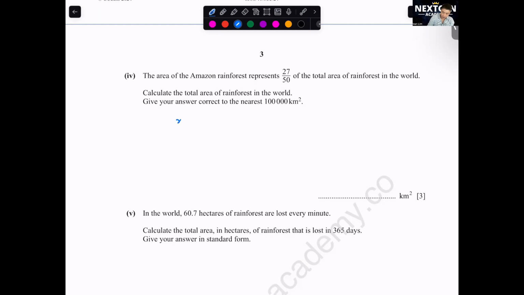You can write your total multiply 27 over 50 is equal to 5,512,345, which is what is given to you in the question, the Amazon forest. And then you calculate this. X is equal to 5,512,345 multiply 50 over 27.